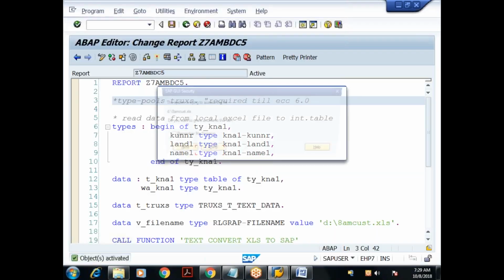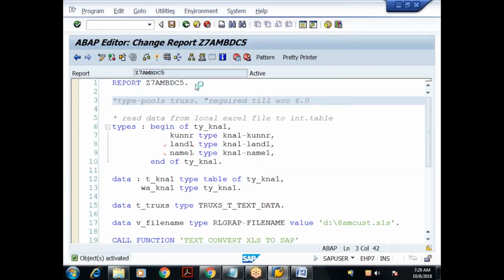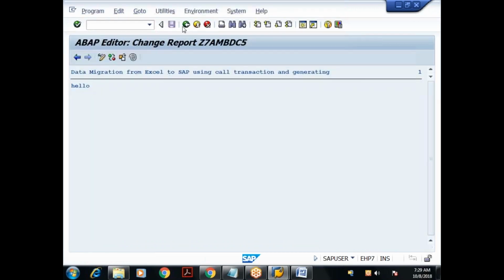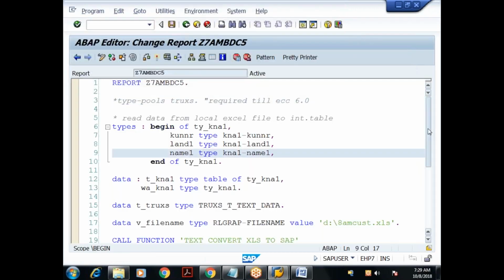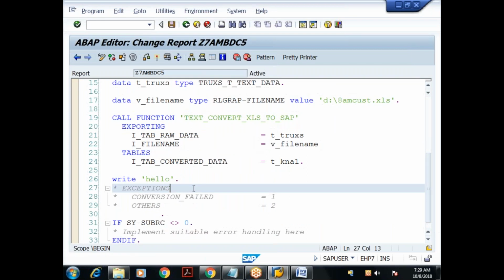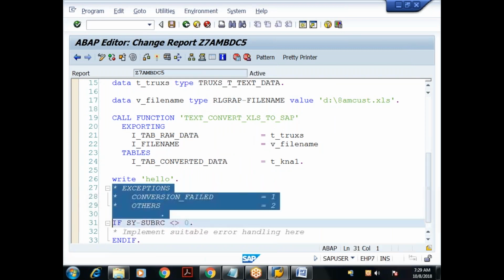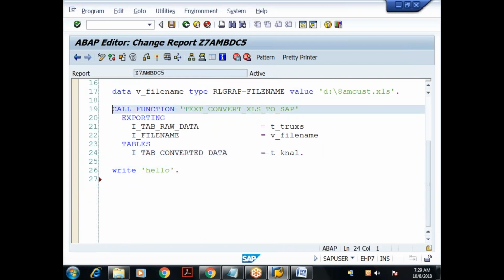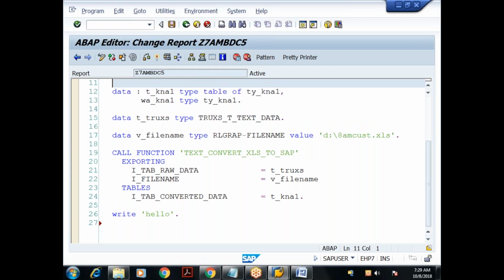Done. So I got the data into my internal table. Hope it's clear to everyone so far. Any questions? Please ask me. Done. So I got the data into this one.